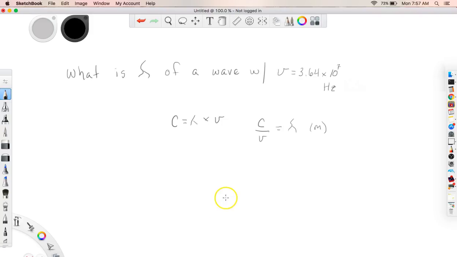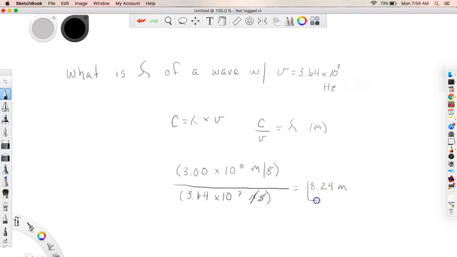Okay. So we know that C is equal to 3.00 times 10 to the 8th meters per second. And down here I have 3.64 times 10 to the 7th per second, right? So the per seconds cancel to just give me meters, and if I solve for that, I'm going to end up finding 8.24 meters. That should be the answer you found.